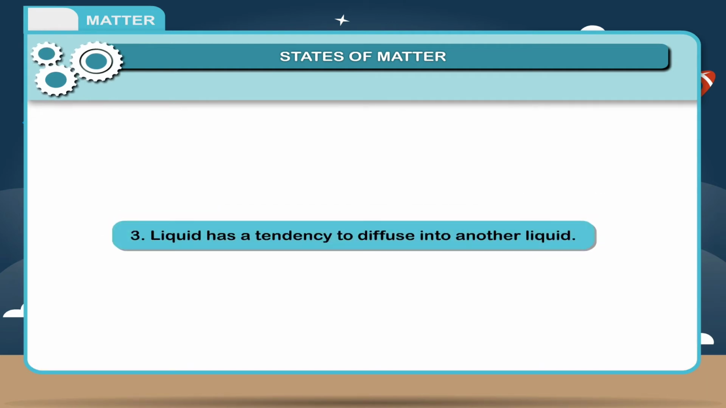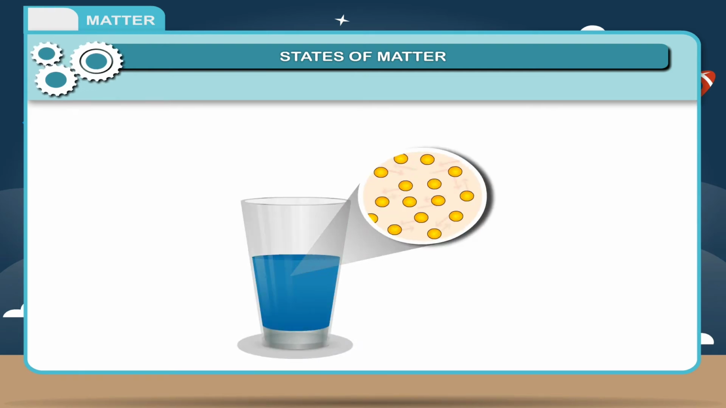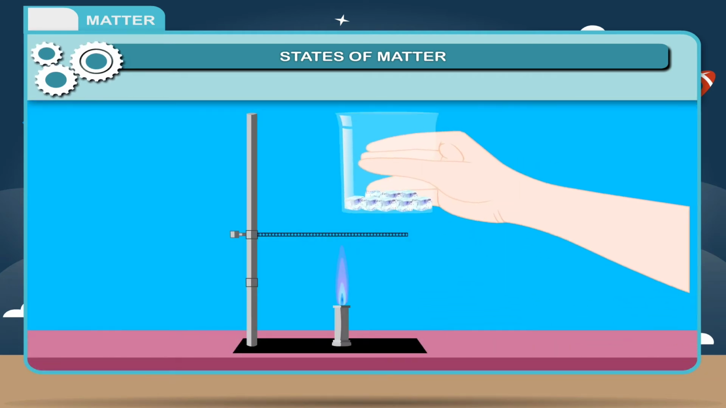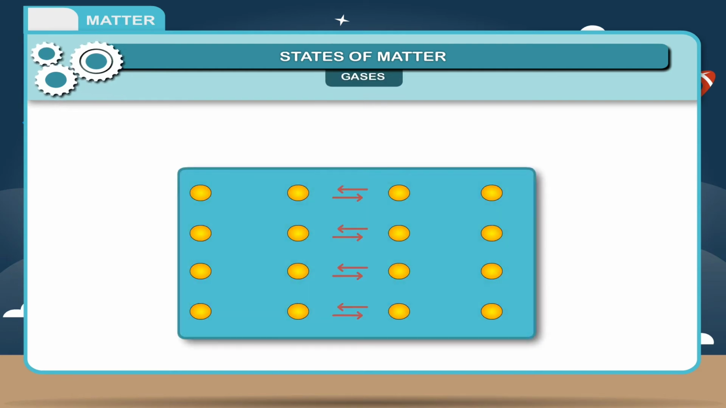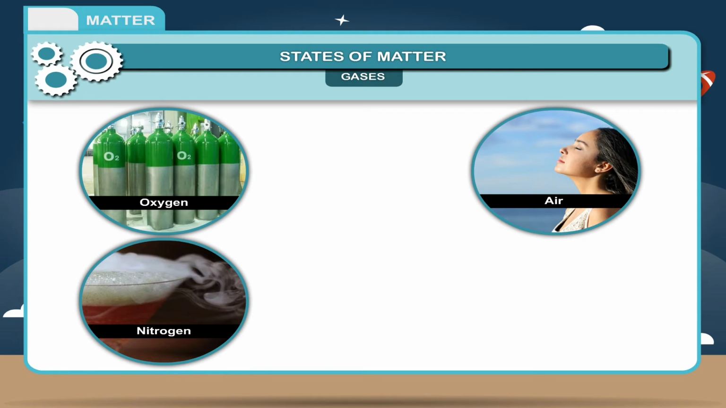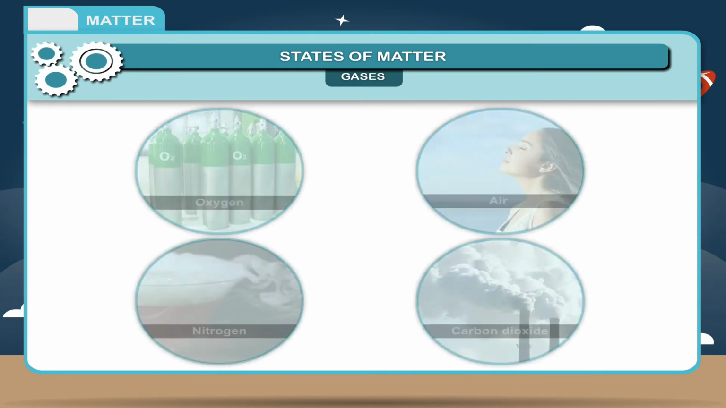3. Liquid has a tendency to diffuse into another liquid. Reason: in liquids, molecules are loosely packed and their molecules are in motion, so they have tendency to diffuse into another liquid. Gases. Gases do not have any definite shape and occupy any space available to them. The molecules of gases show very less attraction between them. Example: oxygen, air, nitrogen, carbon dioxide, etc.